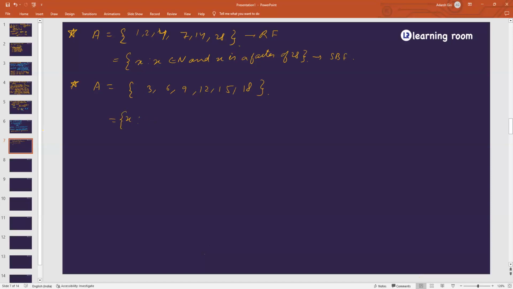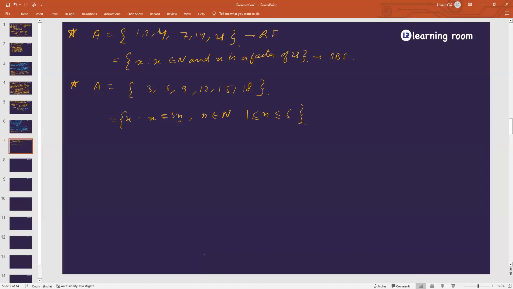If I'm writing like this, x such that x is equal to 3n, condition number 1, condition number 2, where n belongs to capital N. I'm providing restrictions over n, not x. If n belongs to capital N, x will already belong to capital N, right? One more thing, I have to put restriction on n. So n should be less than or equal to 6 and greater than or equal to 1. Agree or not? Yes, sir.